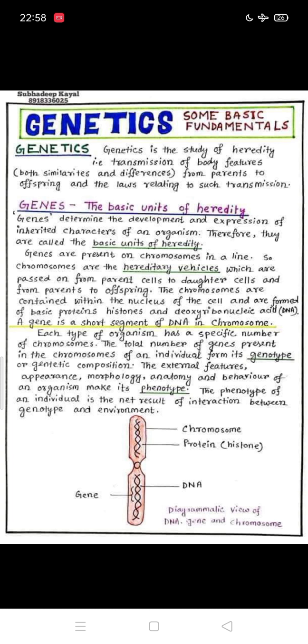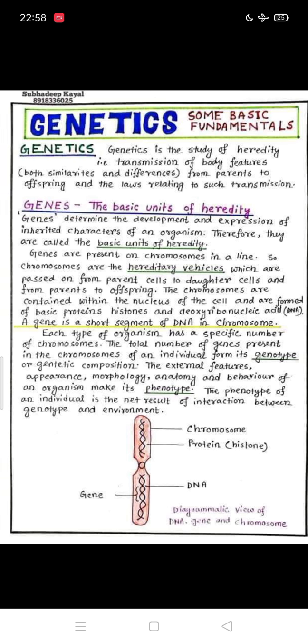It makes up the phenotype. So phenotype is the physical characteristics, while the genotype is the genetic makeup of an organism. For the phenotype of an organism, the genotype and the environment play an important role. So our phenotype is closely related to our genotype and environment. Both are factors that affect our phenotypes.